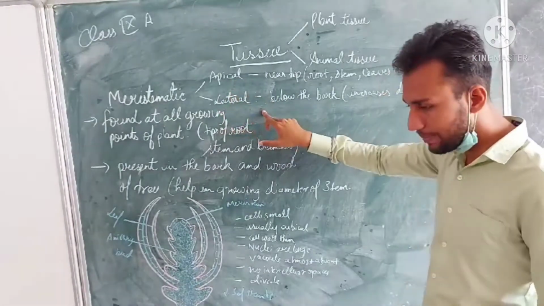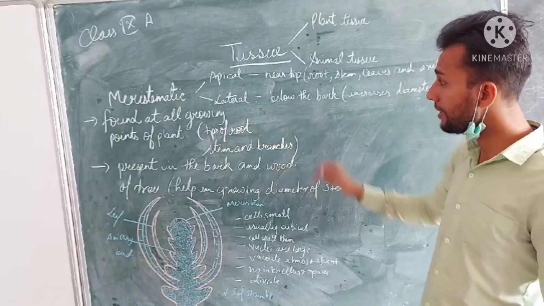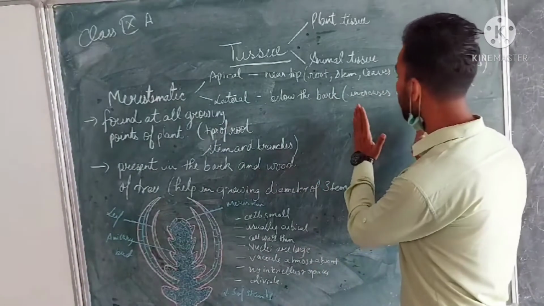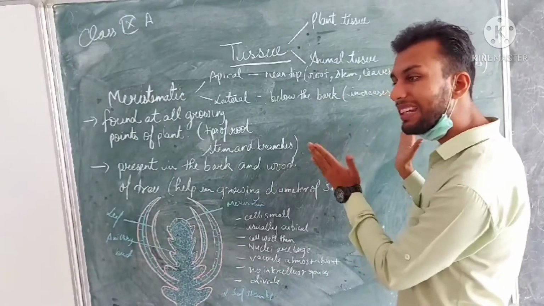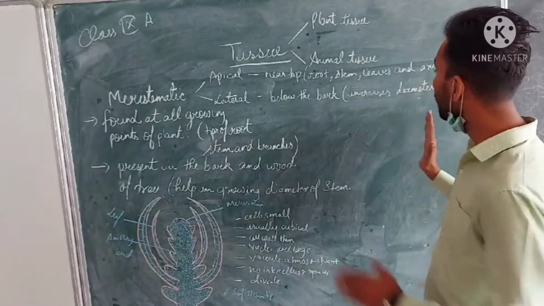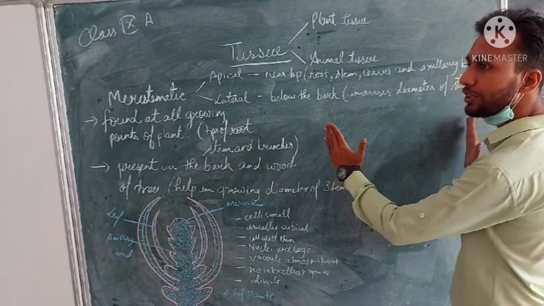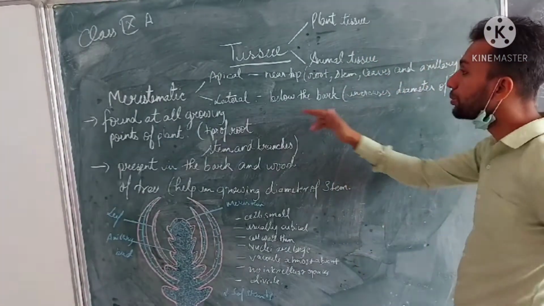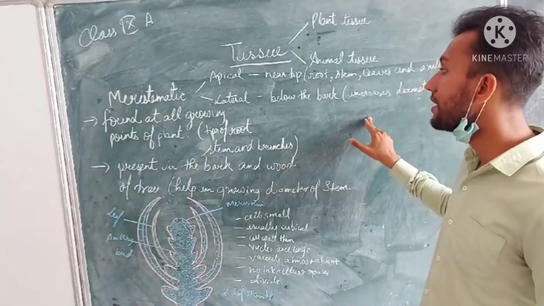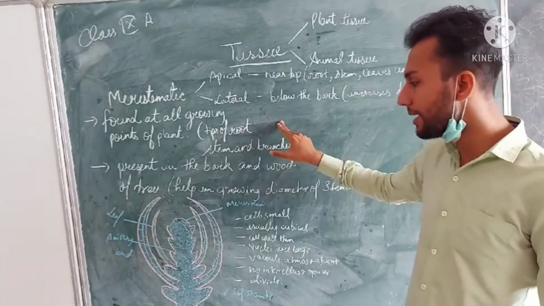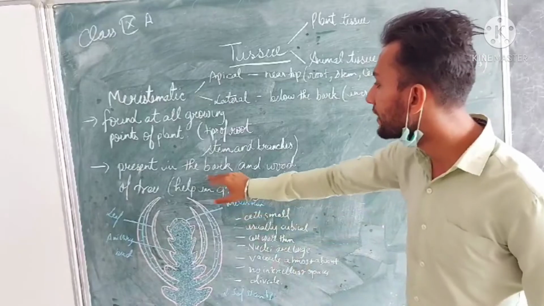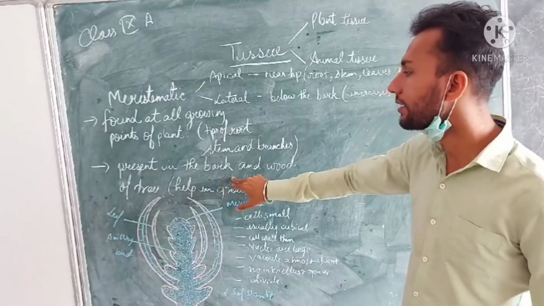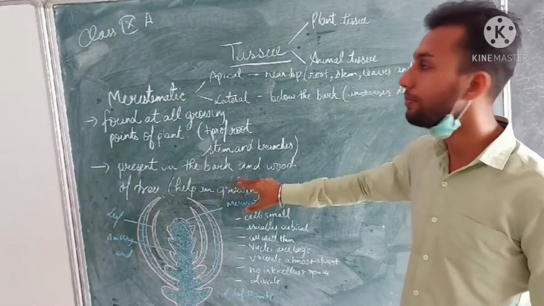Now, lateral meristems are present below the bark. Beneath the bark, cells are present which help in increasing the diameter of the plant. The diameter of the plant is increased due to the lateral meristems, which are also called cambium meristems, because the cambium or the bark is an important characteristic of the lateral side of the plant.